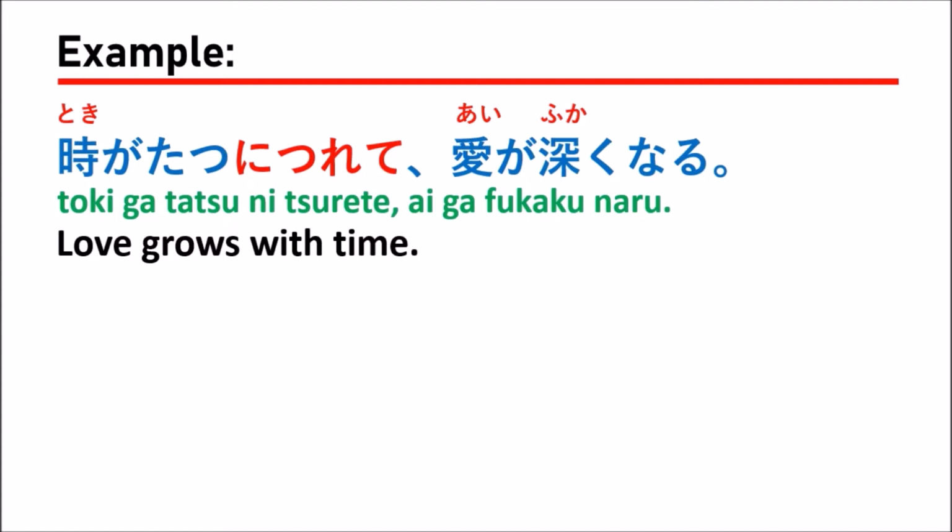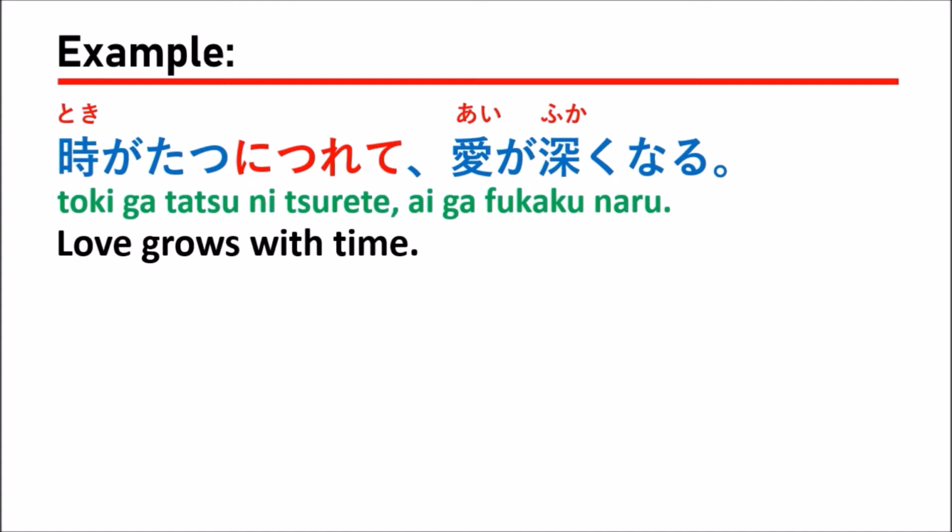If you do some job or some work, if you take a long time to do that, you will be expert at that thing, right? So in this sentence, they talk about ai, which means love. Ai ga fukaku naru means you become really romantic about the love. Fuka means deep, and deep means romantic, something like this.